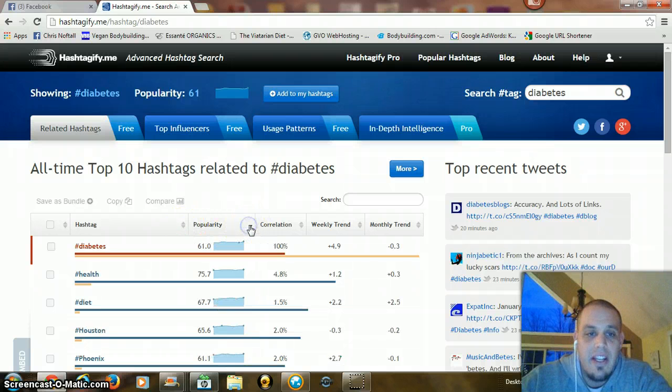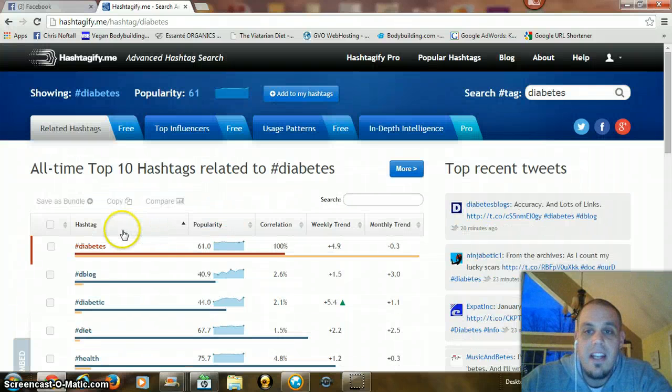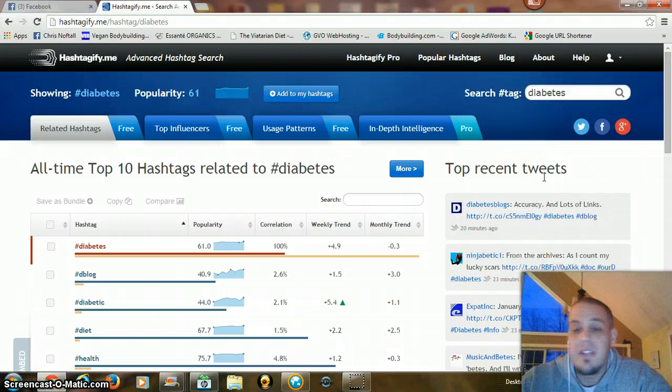You can actually click on it here so you get the popularity, what's most popular and what's not. And you can sort. I guess that's what I'm looking for. Okay. So this is a nice little tool, and again, it gives you the top recent tweets over here that allow you to actually see what's going on and take it from there.